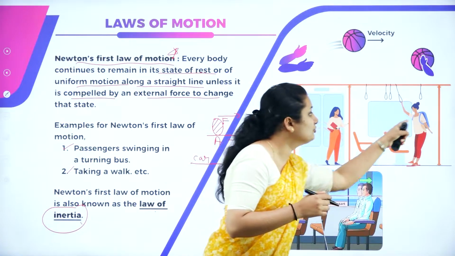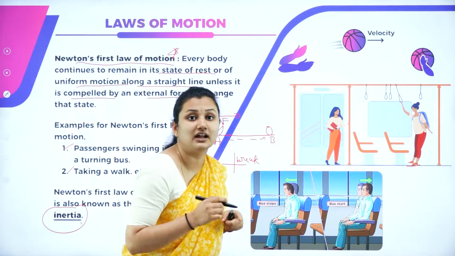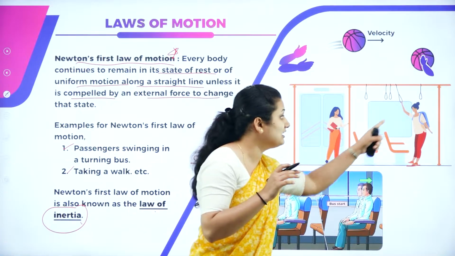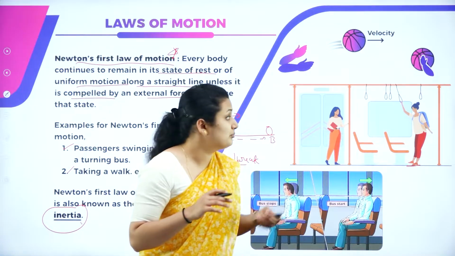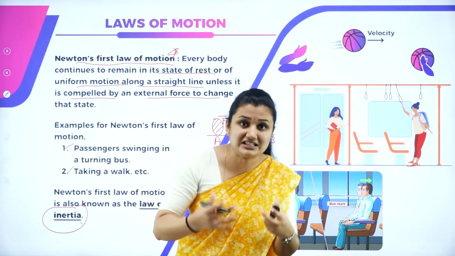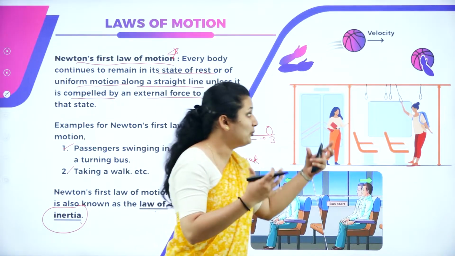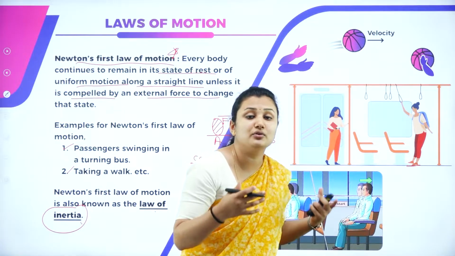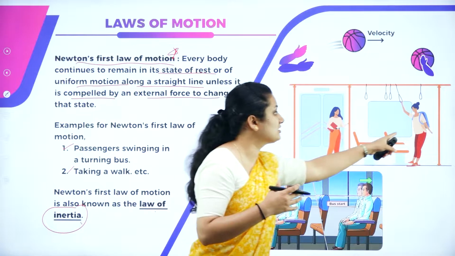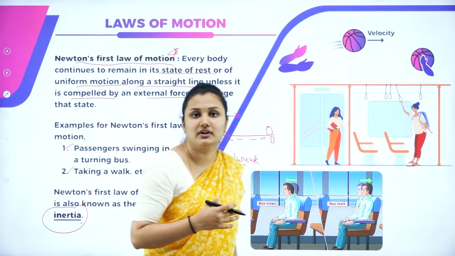That is why you feel that backward jerk. That is due to inertia, the tendency, that property of the body due to which it opposes the change of its state of rest when an external force is applied on it.